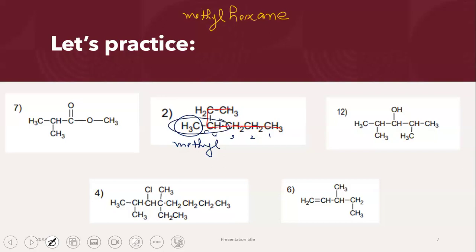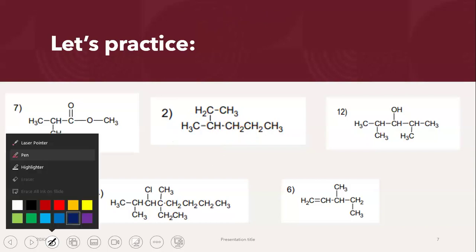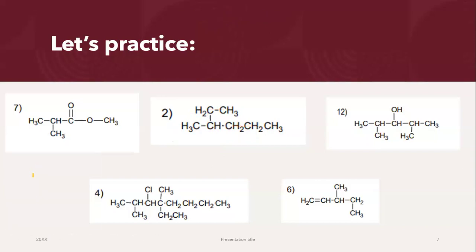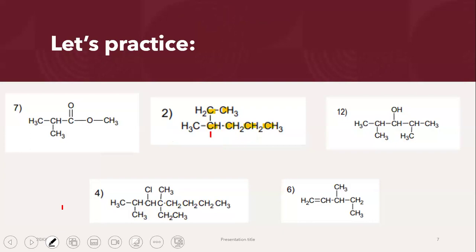But remember, we're counting on the main chain. Do not count CH3. Okay, do not count CH3. We're counting the carbon atoms in the main chain, right? So these are the carbon atoms in the main chain. So we're only going to be counting them. So if I count from the right side, I get carbon atom number 4.